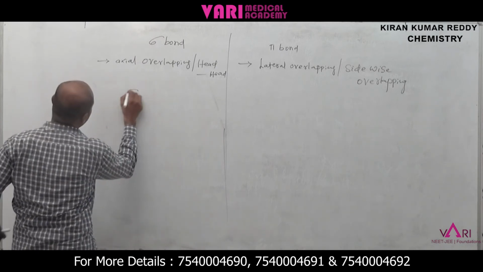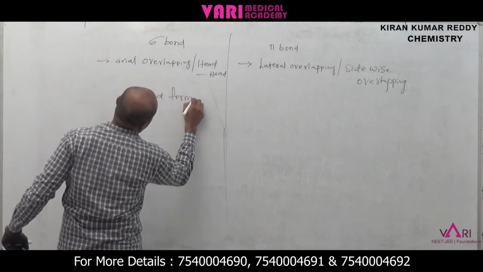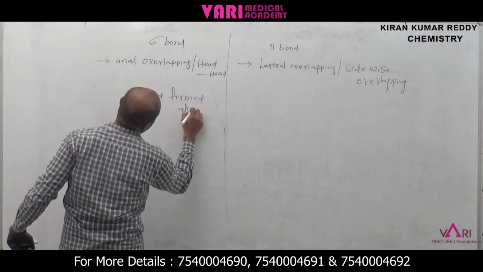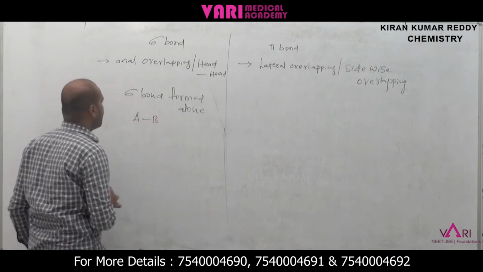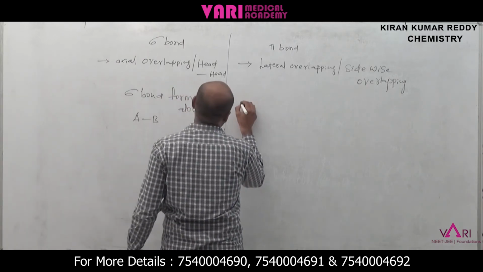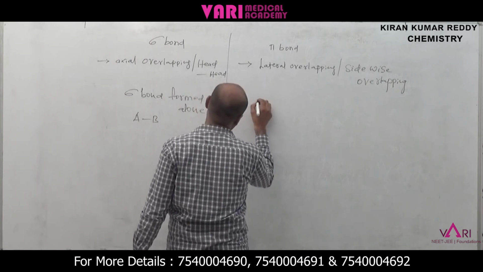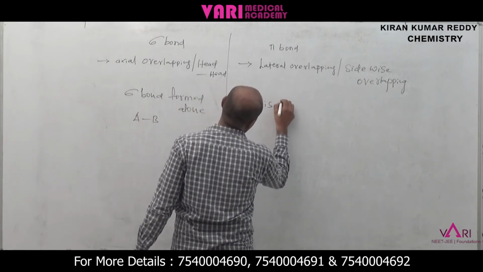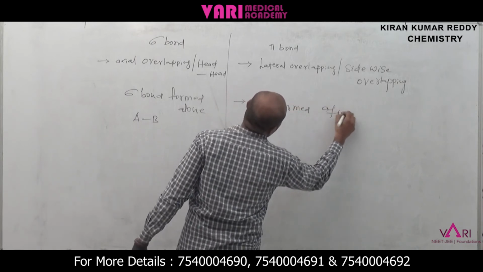Another point: sigma bond is formed alone between two atoms, for example A and B. This is one sigma bond. Pi bond is formed after sigma bond.